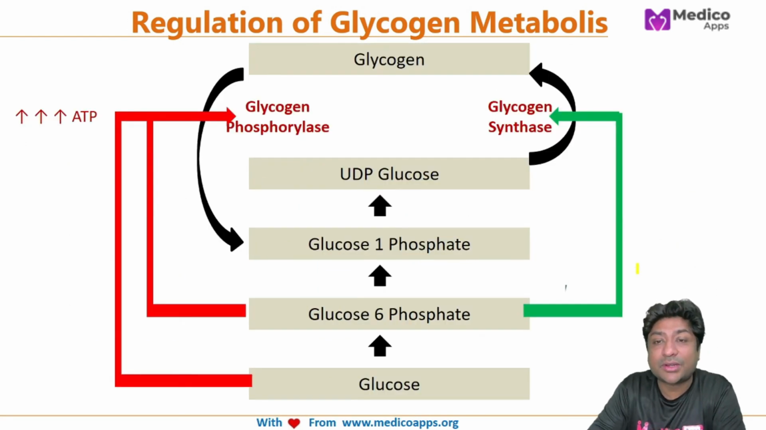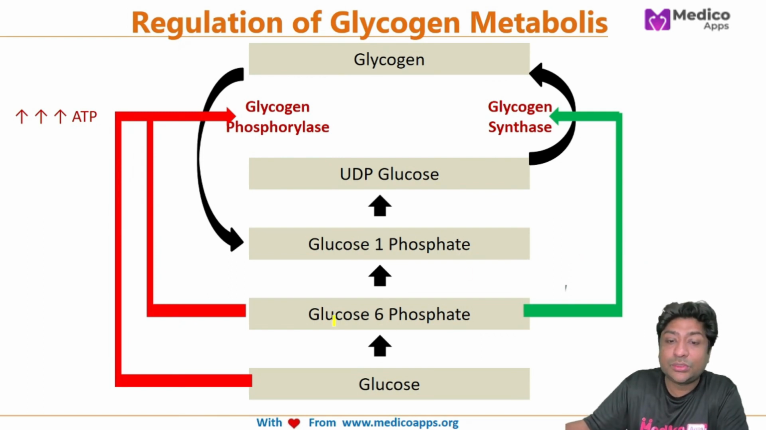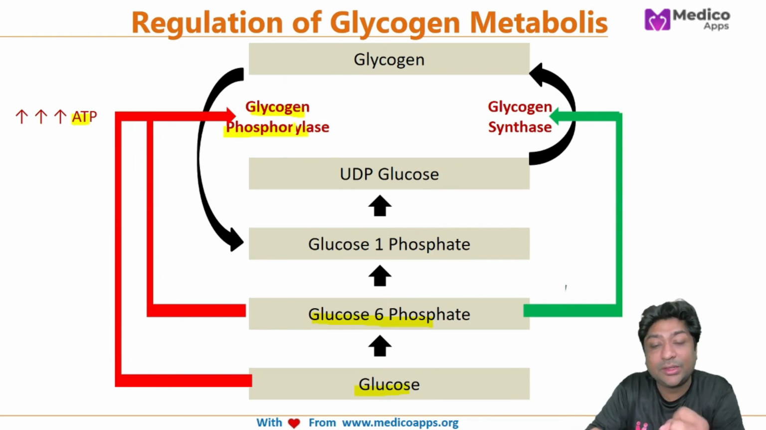We'll look at each of these regulations one by one. So let's look at the substrate regulation, or energy signal regulation, first. Remember, glucose 6-phosphate, glucose and ATP all inhibit glycogen phosphorylase. When there is a high level of ATP, glycogen phosphorylase will be inhibited because the cell already has ATP. Whenever there is a high level of glucose, glycogen phosphorylase, that is breakdown of glycogen, will be inhibited. Whenever there is a high amount of glucose 6-phosphate, again glycogen breakdown will be inhibited, because ultimately glycogen phosphorylase will convert the glycogen into glucose 6-phosphate, and there is already a high level of glucose 6-phosphate.